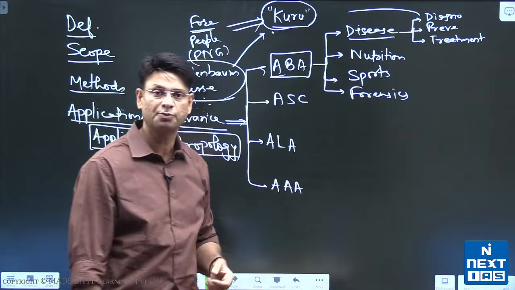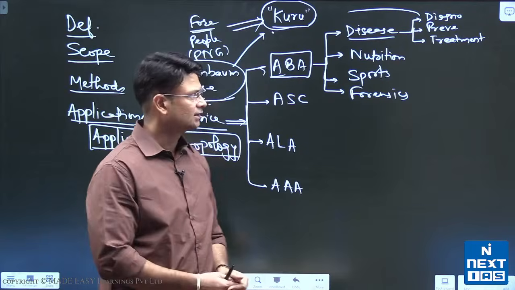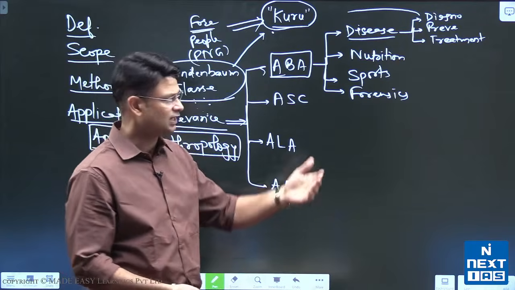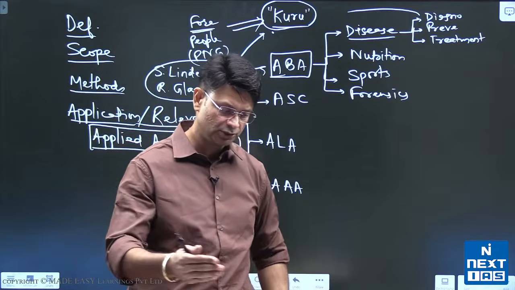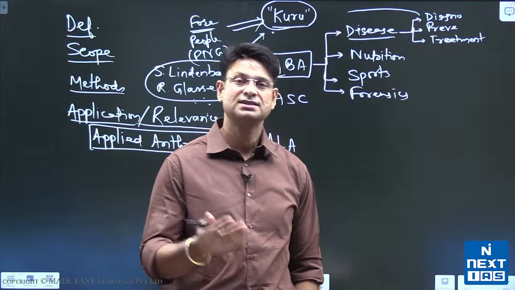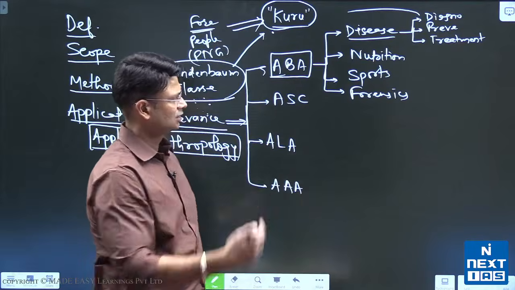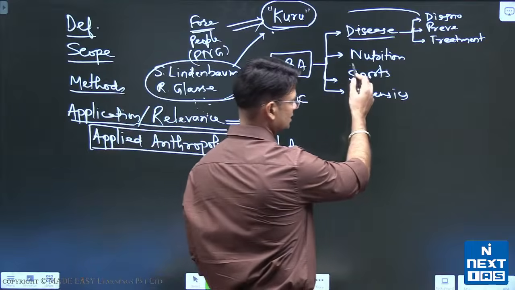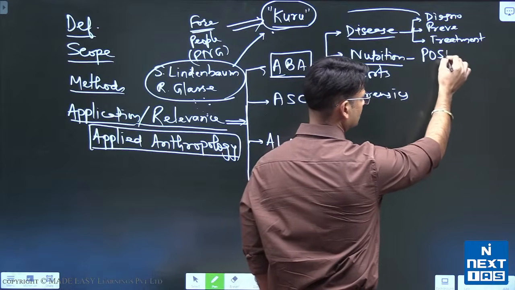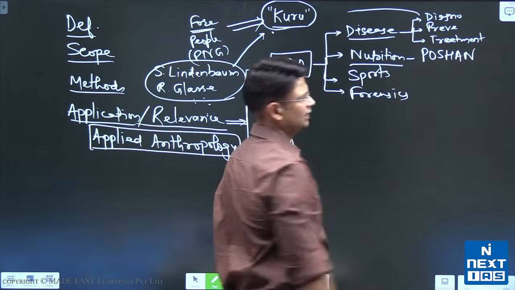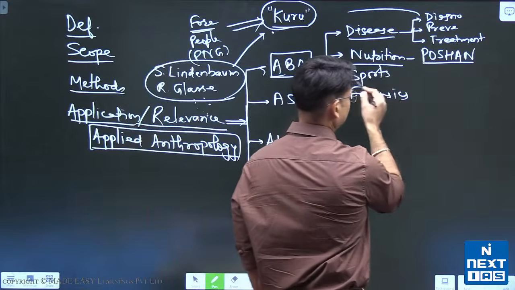Similarly, it can be useful for prevention. So social medicine, that means social distancing and all these things can be suggested by anthropologists as well, right? And prevention can be through these methods called vaccines and all these things also, right? Treatment gene therapy से हो सकता है और जो local treatment भी हो सकता है. Similarly, nutrition में, you might have heard about पोषण अभियान and many other schemes that can help in better nutrition of people, है ना.